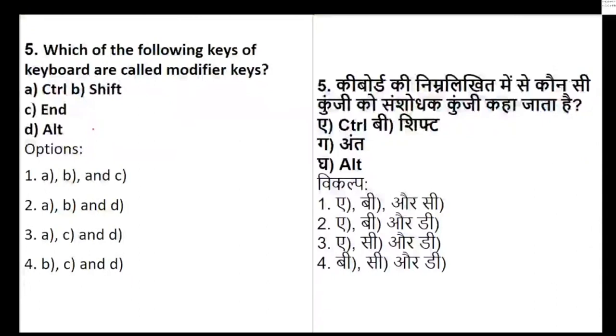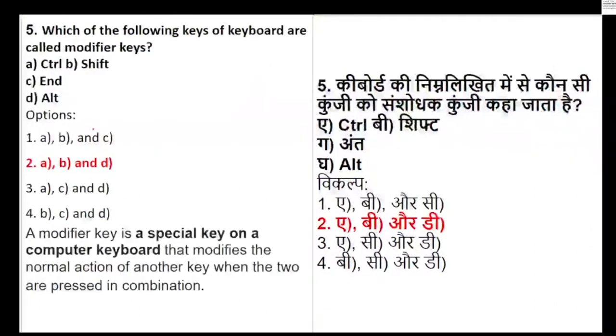Okay, so let's see. Great. Most of the students have answered rightly. That is option number 2: the key called control, the key called shift, and the key called alt.